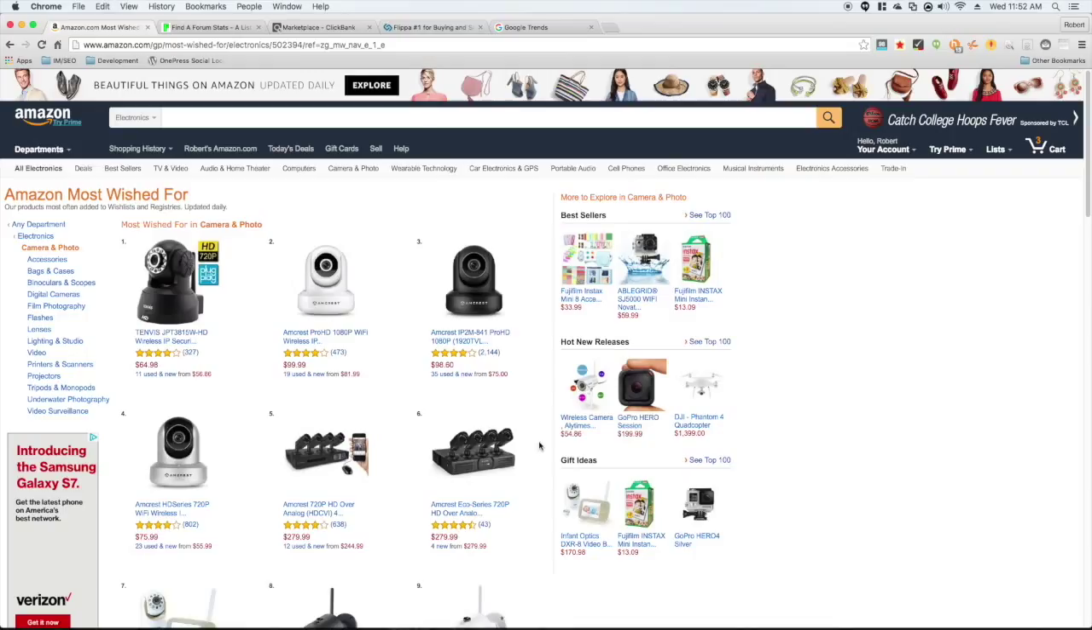As I go to Amazon bestsellers, I start to look through all the categories and see what are the best sellers, what are the movers and shakers right now, and what are the most wished for.